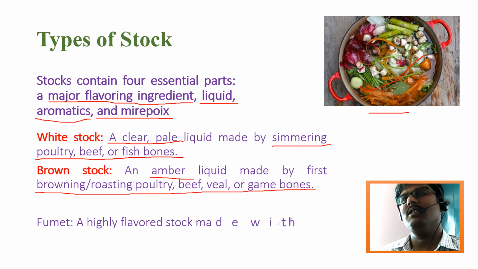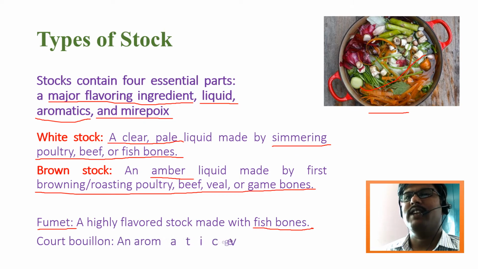While we learn about stock, there are some other important terms we cannot ignore. That term is fumet. It's not pronounced with the T. It should be pronounced like fume. Okay, fumet is a French term. A highly flavored stock made only with fish bones is known as fumet.